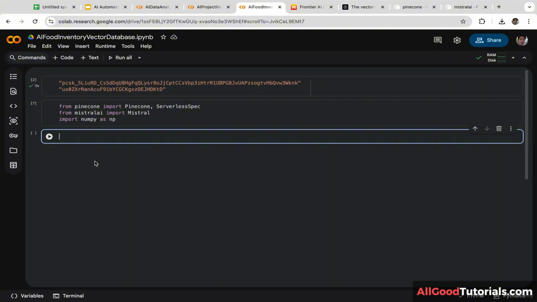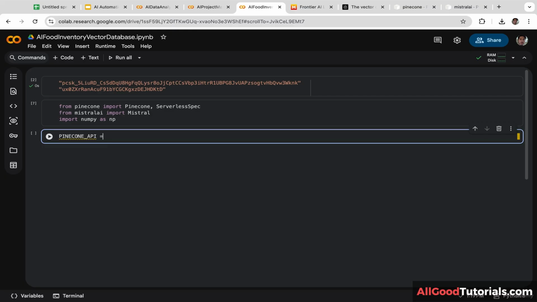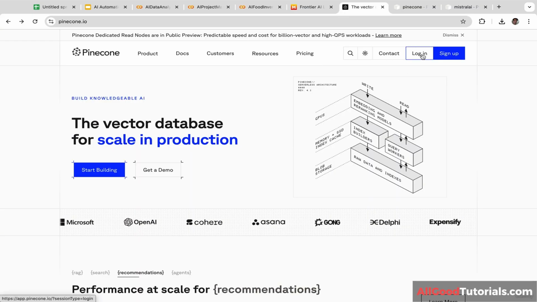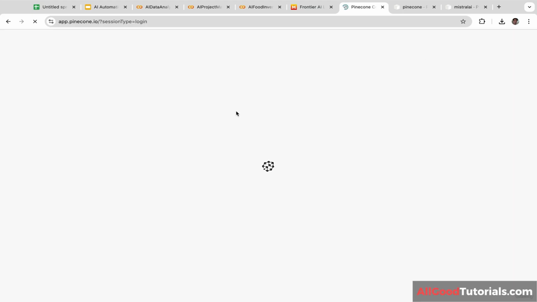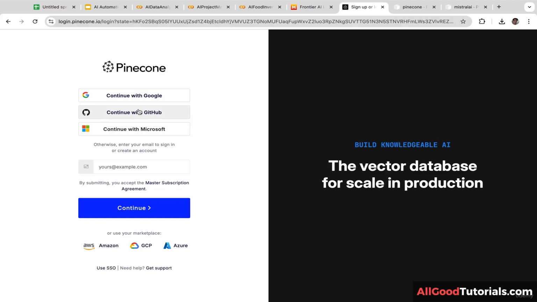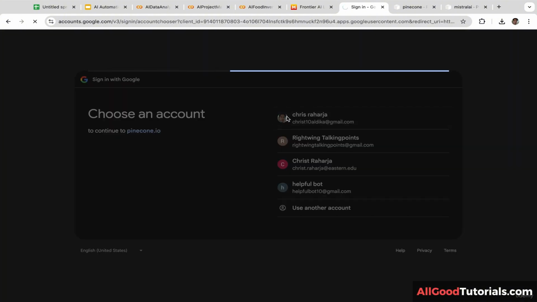Okay, next, we are going to get the Pinecone API key. Let's create a new variable. I'm going to name it pinecone_api. Then you will need to go to the Pinecone website and log in. You can log in using your Gmail account, your GitHub account, or your Microsoft account. It is totally up to you, but in this case, I'm going to log in using my Gmail account.